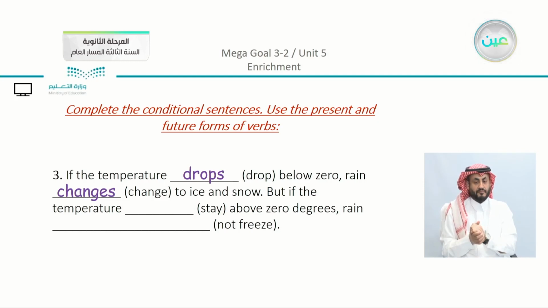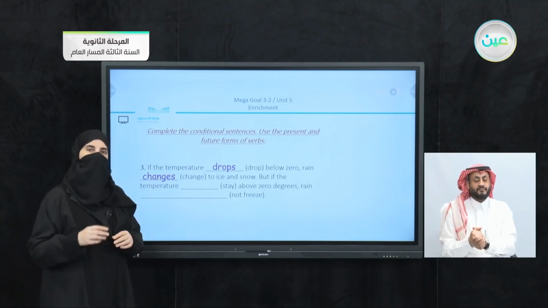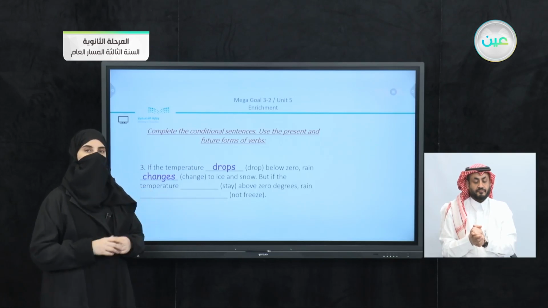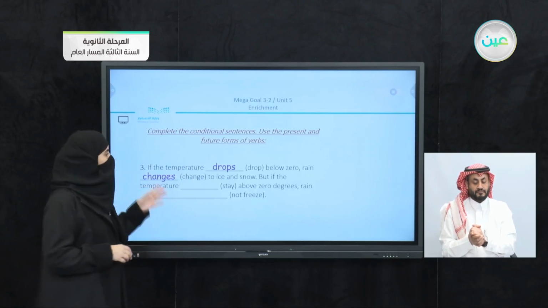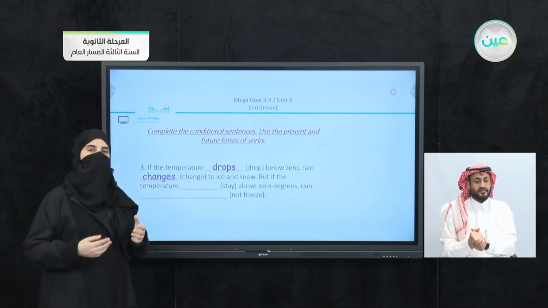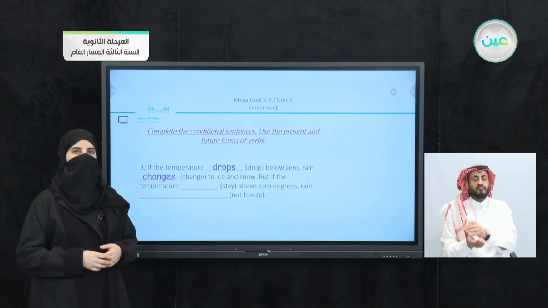Is it something that always happens? Is it a fact? Is it something that doesn't change? If you read the sentence, you discover that yes, we do have a fact here. So this sentence is zero conditional, which means that we use the present simple in both parts of the sentence. Why did we use the present simple here? Because we have a sentence that states a truth or a fact that always happens.